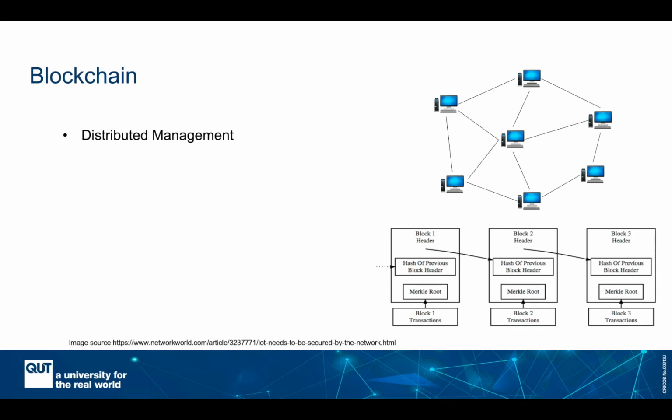trusted third party. So in blockchain, particular nodes in the network collect the transactions and then verify them and append them into the blockchain by following a consensus algorithm, which ensures that all the nodes in the network have the same view of the blockchain. And also it prevents malicious nodes from flooding the network with fake transactions. And in this way, it introduces a sort of distributed trust between the participating nodes.